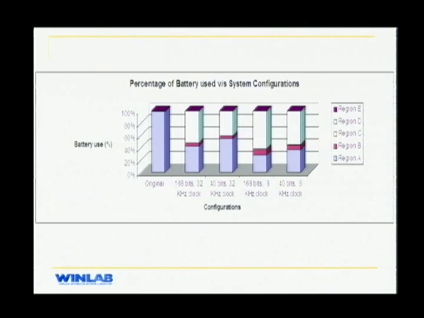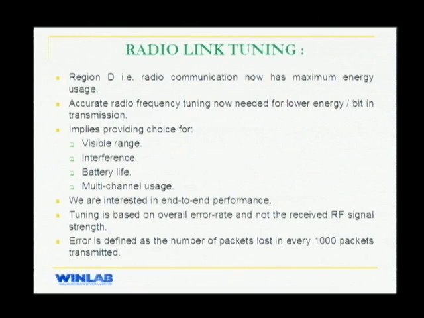This is the plot showing the percentage of battery used for different configurations. As we can see, for our final configuration, maximum battery usage is occurring in region D, where your actual data transmission is taking place. So now we have a radio link which is using the maximum energy. If we want this link to be reliable, we need it to have lower energy per bit for each transmitted bit. If you do this, we have a flexible system in regards to your range, interference, battery life, and it is possible to use multiple channels.